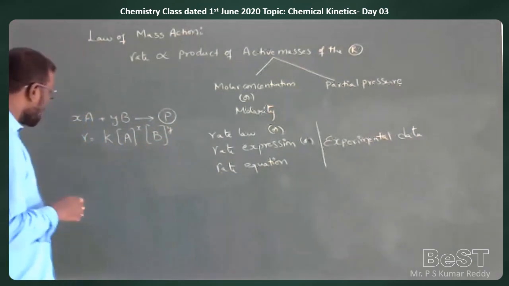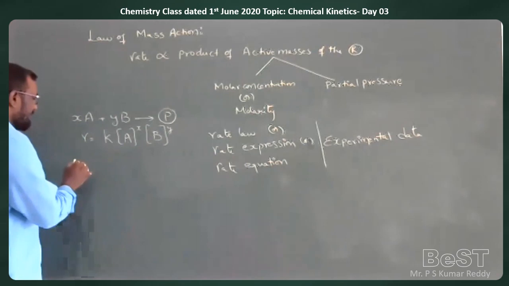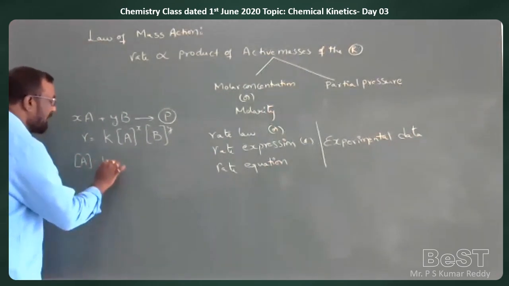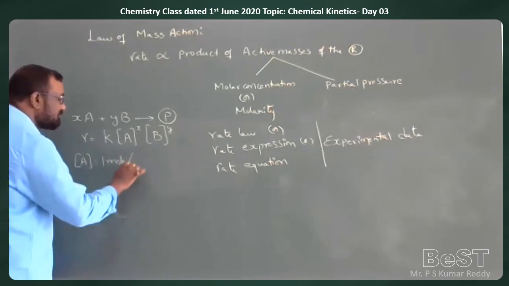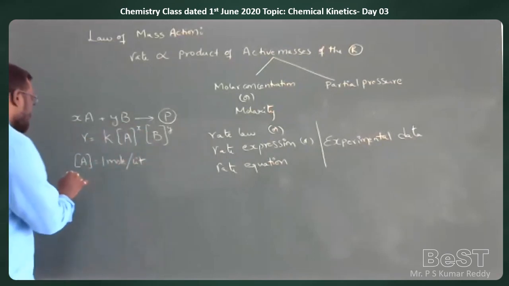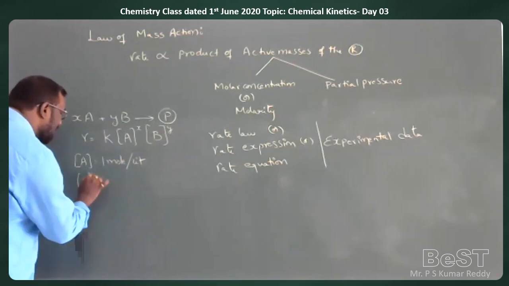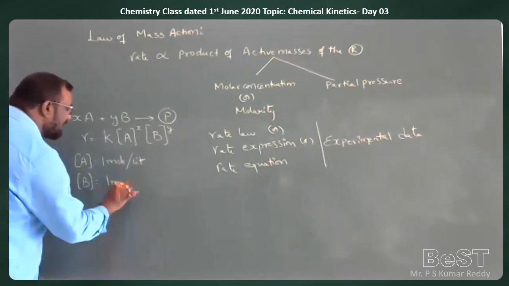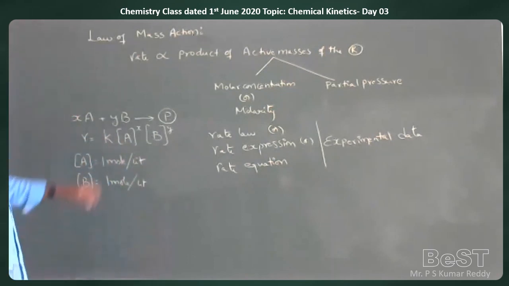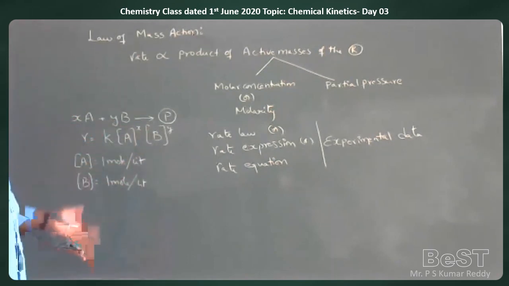Now, let us think that concentration of A is 1 mole per liter, or 1 molar. Concentration of B is also equal to 1 mole per liter. So automatically A to the power of x will be 1, B to the power of y will be 1.